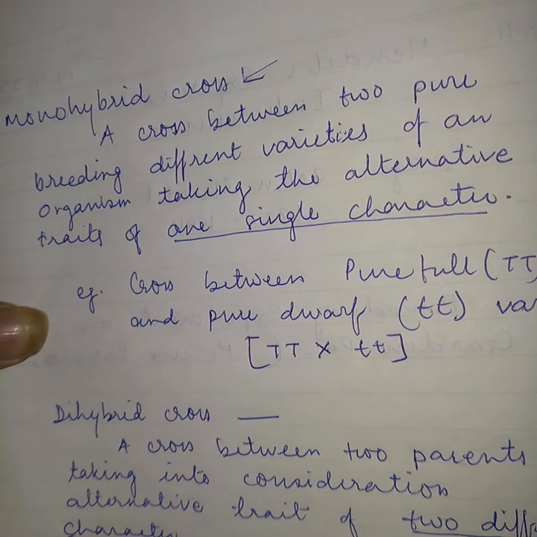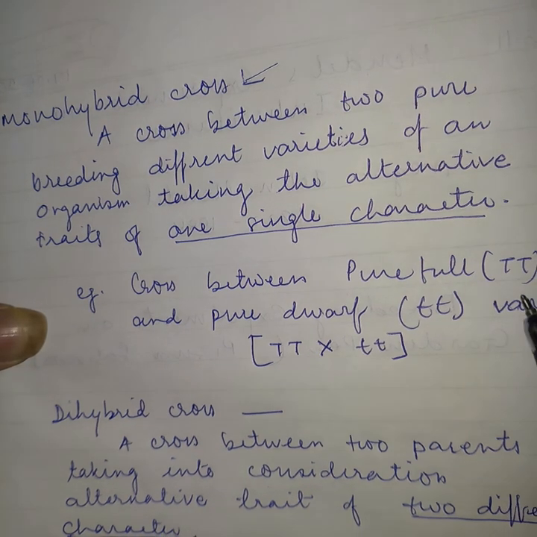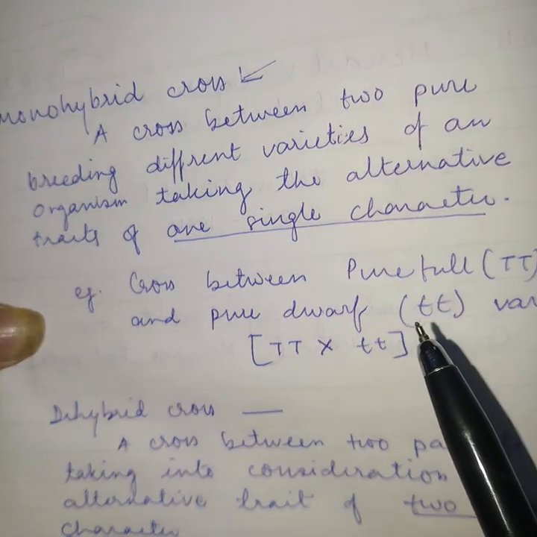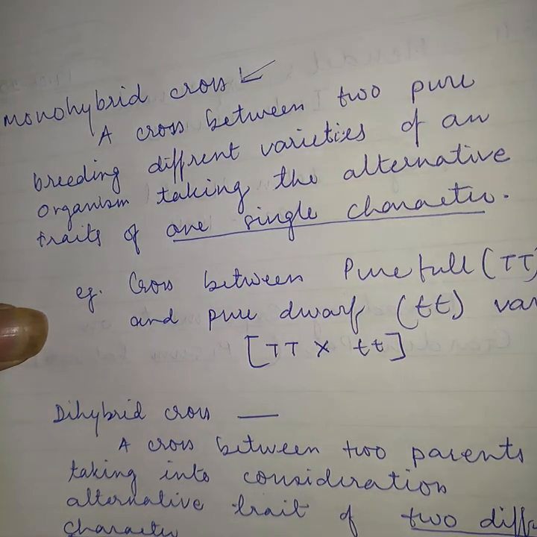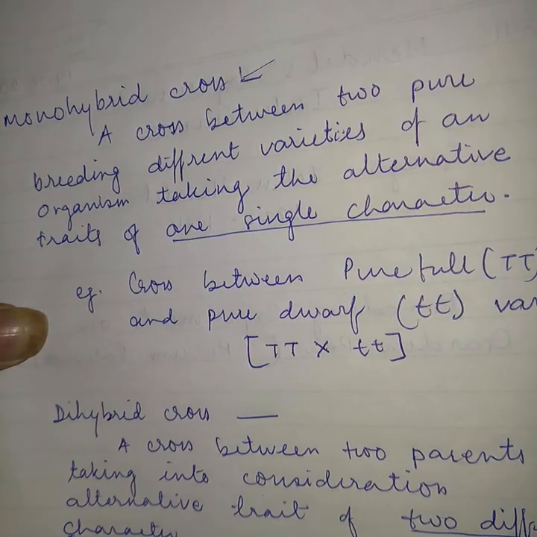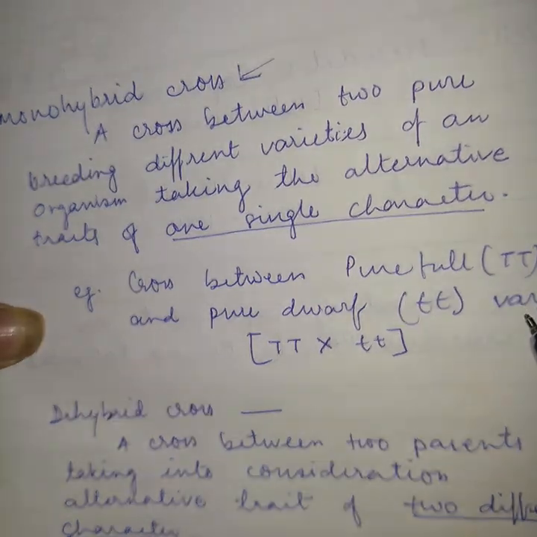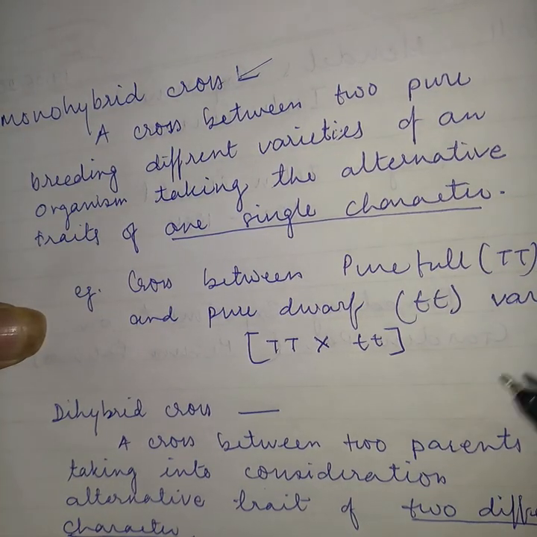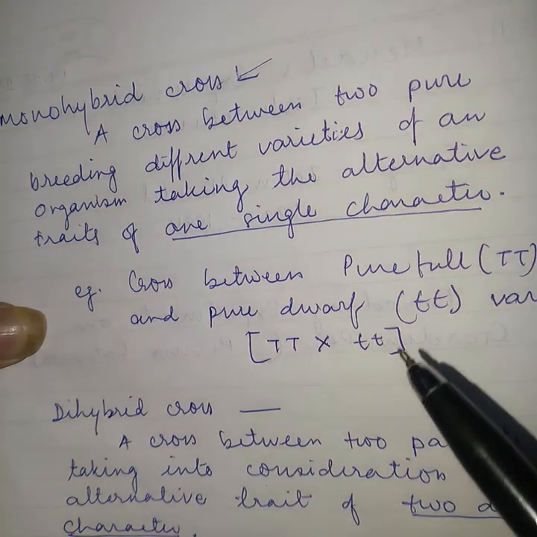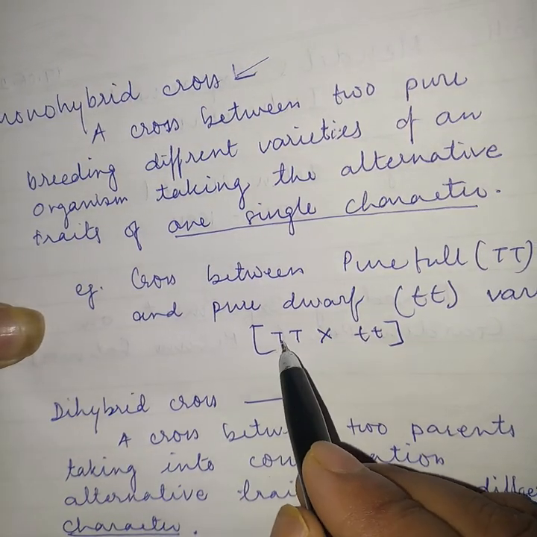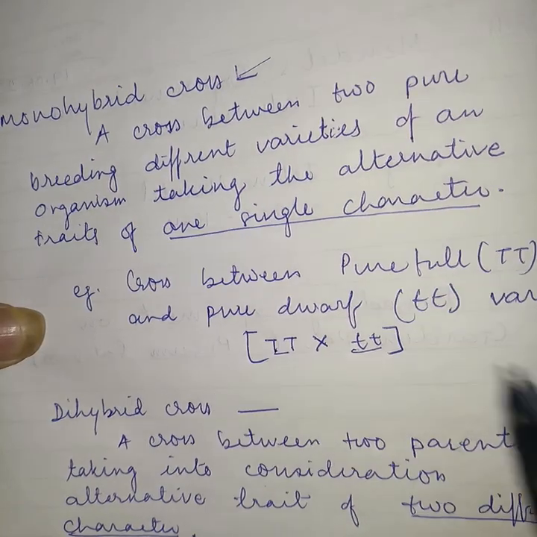Once more. When we cross two different alleles of a single character, here capital T represents pure tall and small t represents dwarf plant. These two alleles are related to a single character, and such a cross is known as a monohybrid cross. So this is pure tall and pure dwarf.